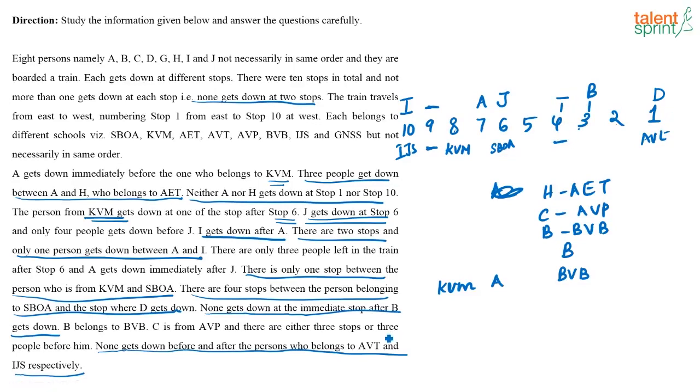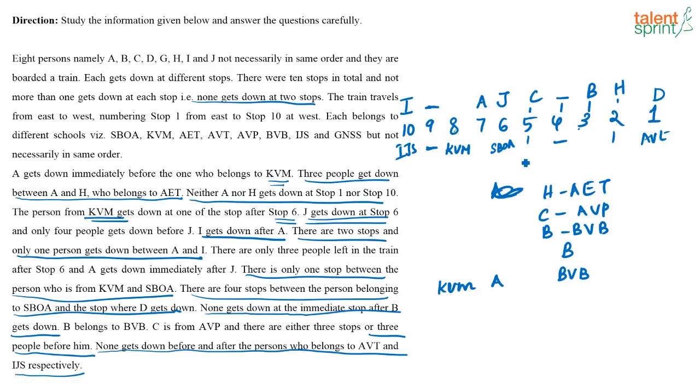So next thing is what? Or there are 3 people before him. In that case, this has to be C. Then only there will be 3 people before him, right? This is one of the vacant stops. This is the other vacant stop. So definitely all the other places will be filled. So if this is C, then who should this be? This has to be definitely H, because again they are saying that between A and H there are 3 people who get down. That condition is also satisfied here. So this should be your correct arrangement.